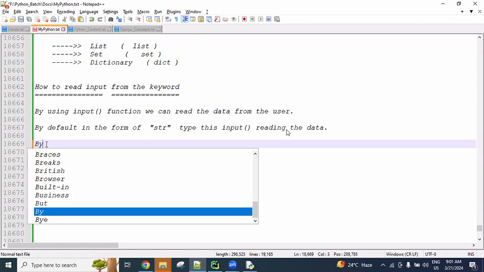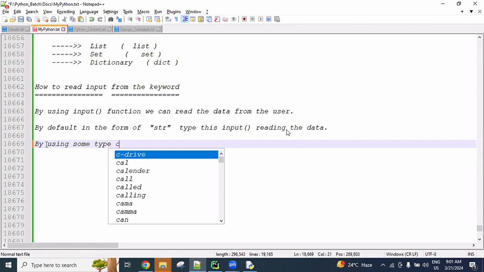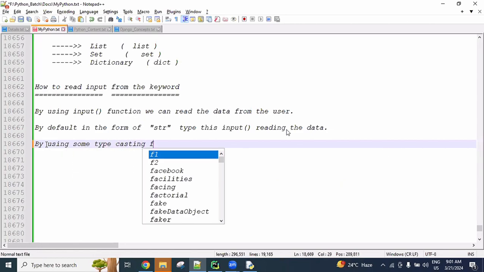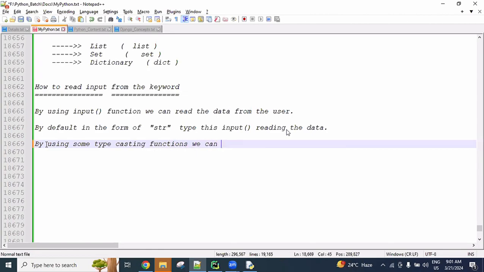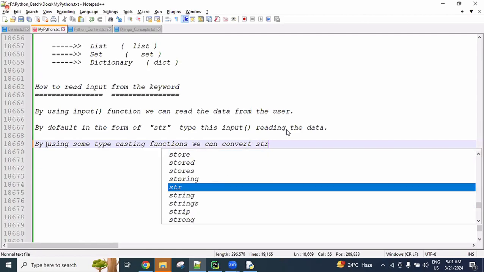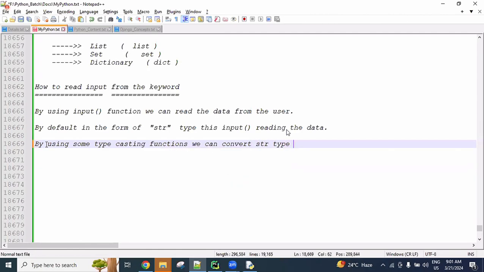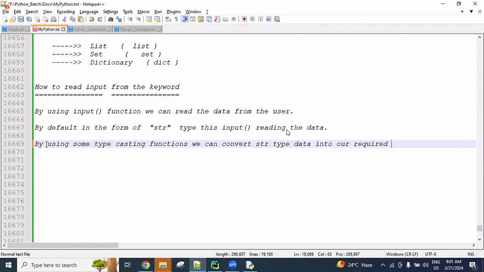Later, by using some typecasting functions, we can convert string type data into our required format.